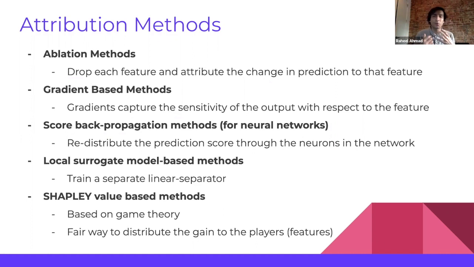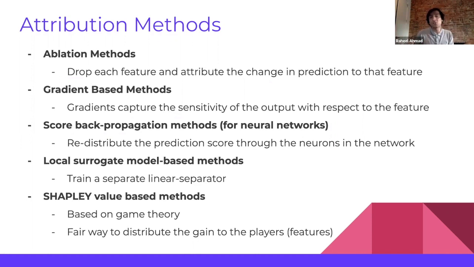And the best part about gradient-based methods is that they capture the sensitivity of the output with respect to the feature. Then we have score backpropagation methods that are specifically for neural networks, in which we redistribute the prediction score through the neurons in the network. Then we have local surrogate model-based methods, which is basically we train a linear separator which is very close to the model, and it assigns weight according to how close the feature is to the linear separator.